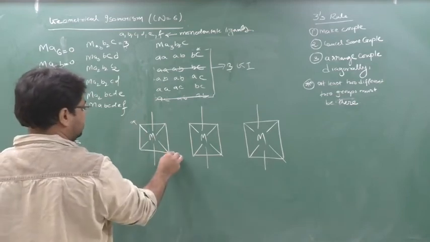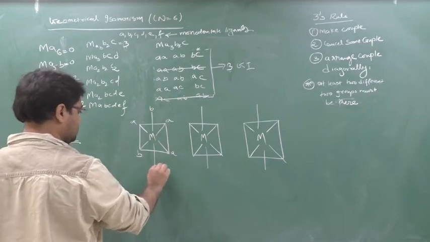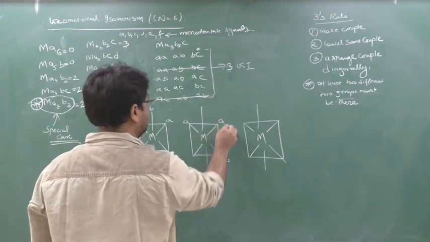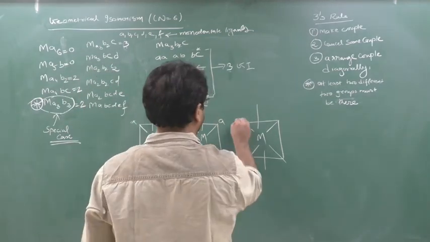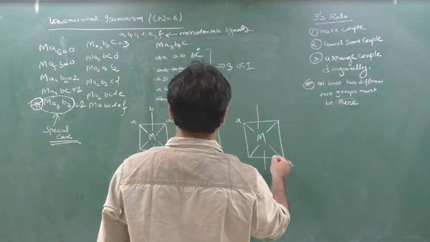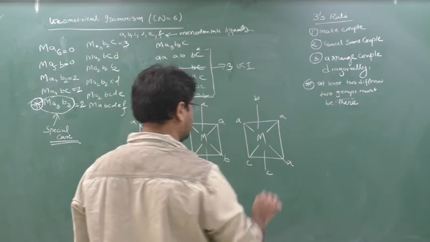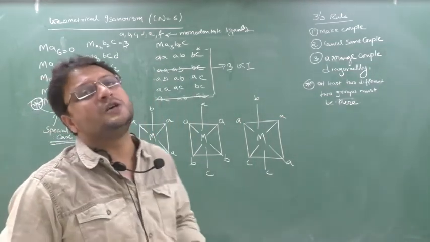Here AA, AB and BC. Here AB, here AB and AC. Okay. AA, AC, BC. Okay. Now cis and trans will be called if there are two isomers.